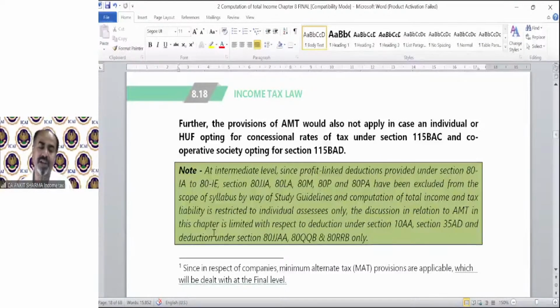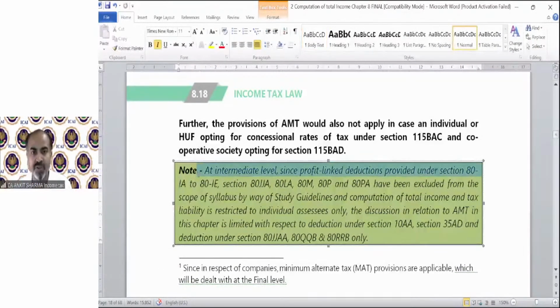Notice that deductions under Chapter VI-A which are linked with profit or income, like section 80IA and 80IE etc., will be part of your final provisions, not at your intermediate level. So for the purpose of AMT, it has been specified that section 10AA, 35AD, and only three deductions, 80JJAA, 80QQB, 80RRB will be considered. All other deductions you need to skip.